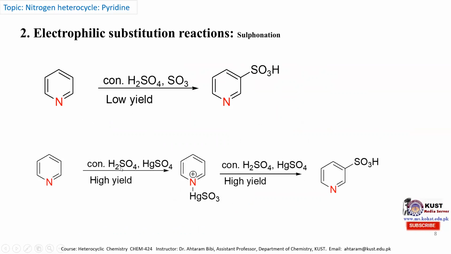In the first step, when pyridine is treated with sulfuric acid and mercuric sulfate, we obtain a mercuric sulfate intermediate. And in the second step, it is sulfonated at its beta position. In this case, the nitrogen containing the lone pair of electrons attracts the electrophile at this position. Therefore, the yield we obtain for the beta substituted sulfonation of pyridine is very low. So in this case, this lone pair of nitrogen is first substituted with the mercuric sulfate molecule, and therefore it accelerates the rate of reaction, and we obtain the beta substituted pyridine sulfonic acid molecule in high yield.